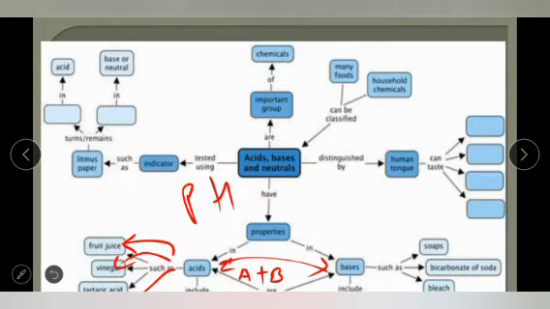If I talk about pH, P is power and H is hydrogen ion. So the more the hydrogen ions, the more acidic the solution will be. There is some importance of pH in our daily life, like pH in digestion. Hydrochloric acid is present in our stomach, which kills bacteria and increases the rate of digestion.